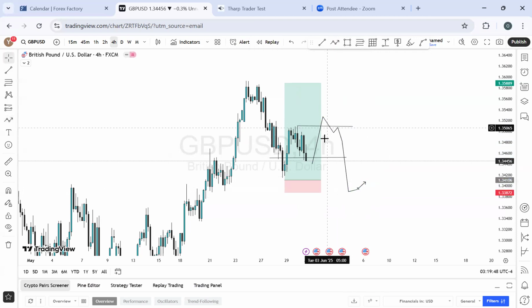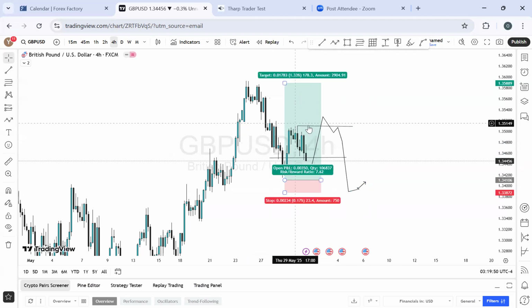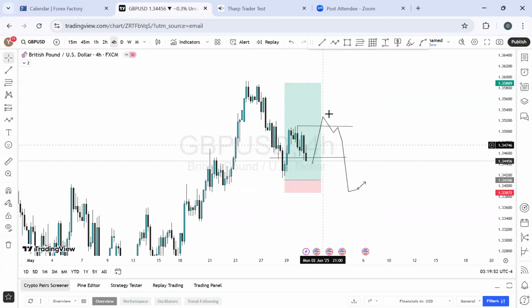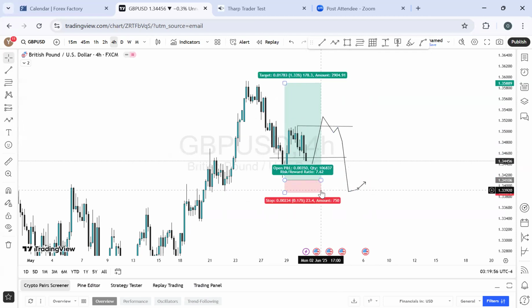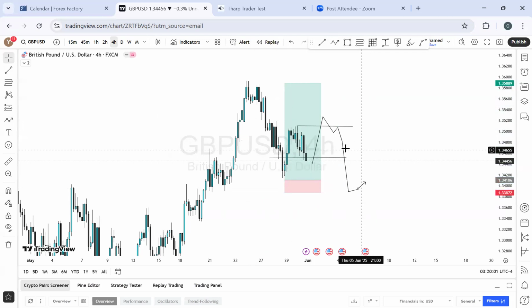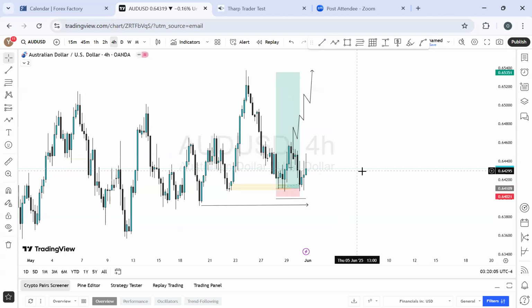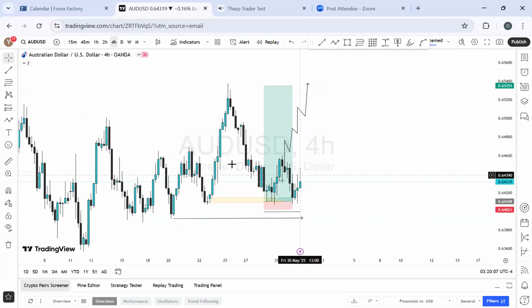So this will be if the market is going to sell, I'll be expecting it to take out this high. And if this is going to buy, I'll be expecting it to take out this low here. In fact, I made this outlook last week before now. On AUDUSD, it has been a ranging pair. This was my outlook for last week.